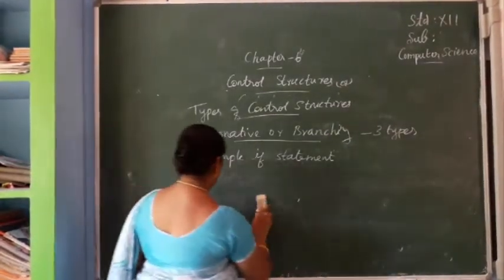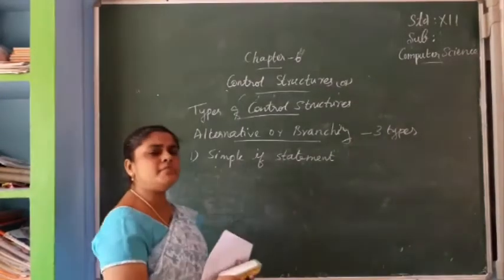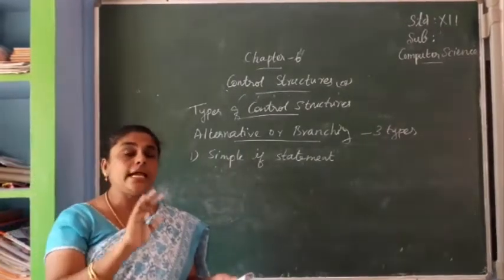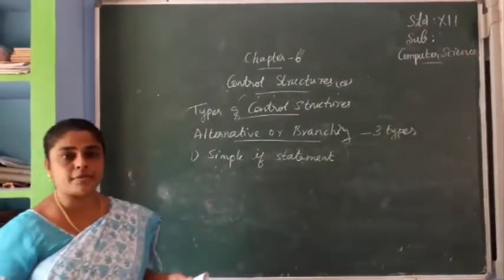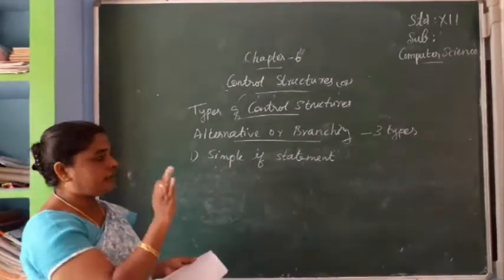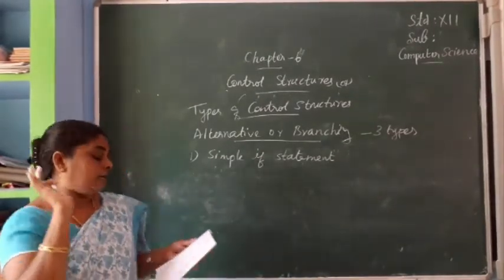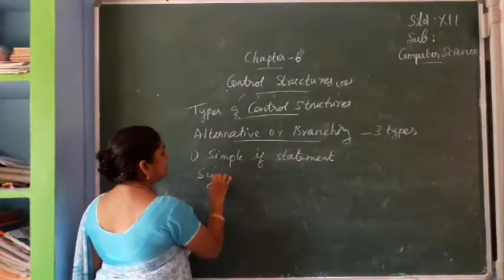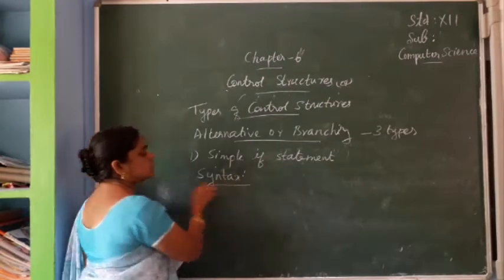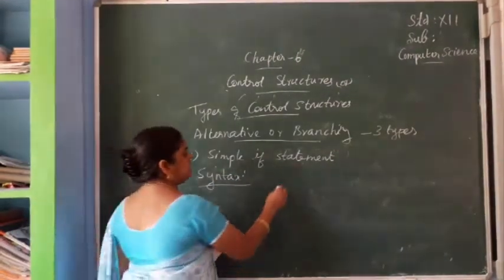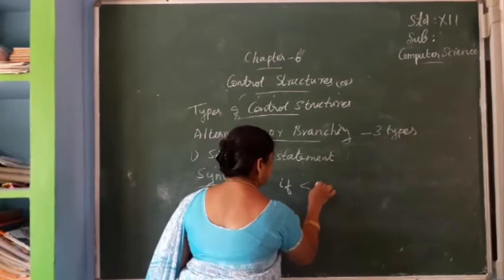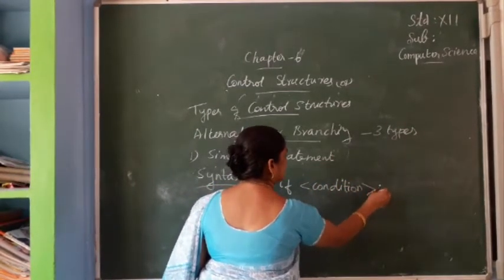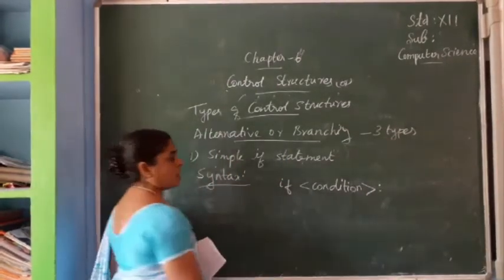See, this is a simple decision making statement. The statement can be in the form of relational or logical expressions. All the statements in this alternative or branching are in the form of relational or logical expressions. So the syntax for the if statement: if, condition, then a colon, then the statement block.